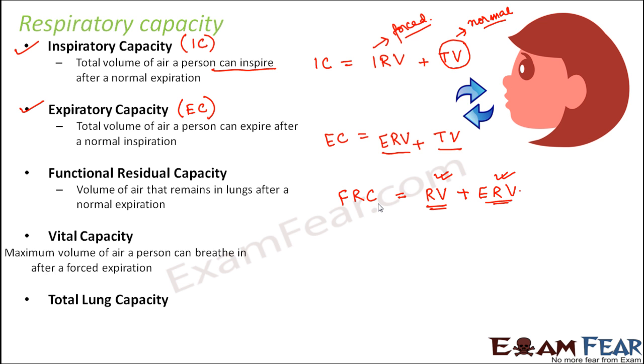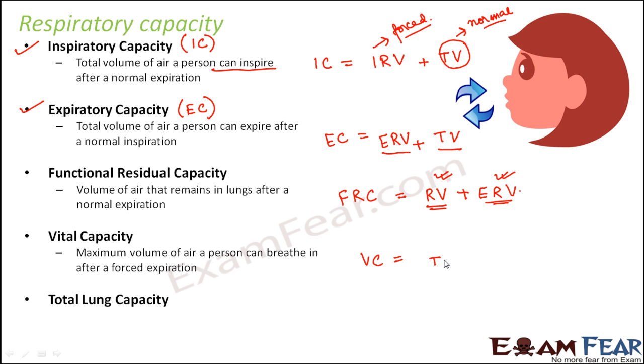The next one is vital capacity. So this is the maximum volume of air a person can breathe in after a forced expiration. So you have given out everything. You have breathed out forcefully. So after this, how much air can you take in? Now in this case, whenever you talk about taking in, let us assume how much can you take normally.